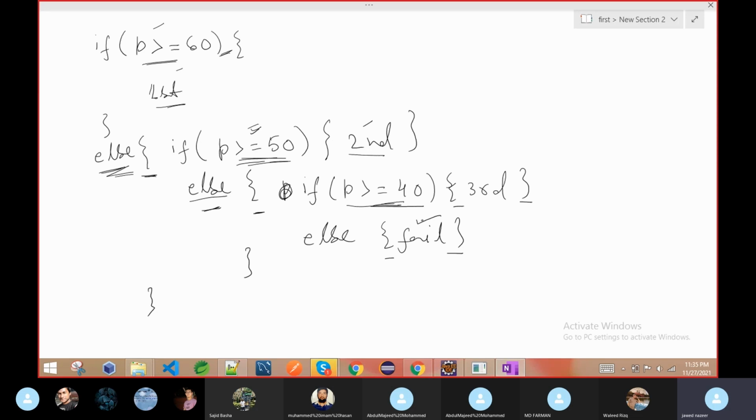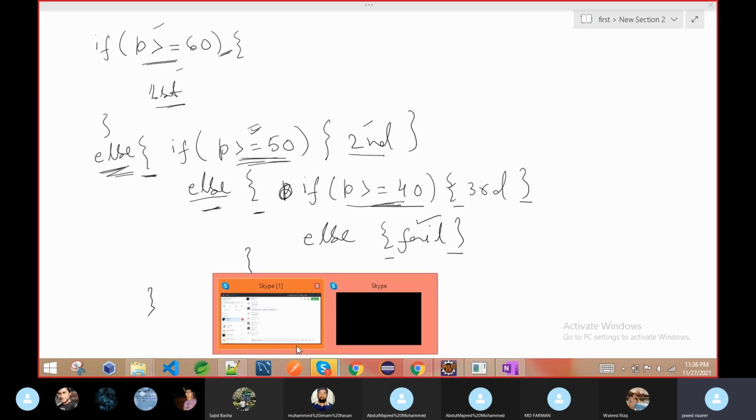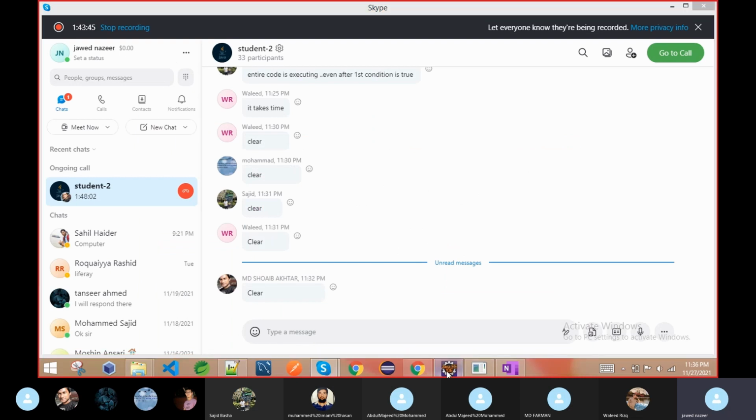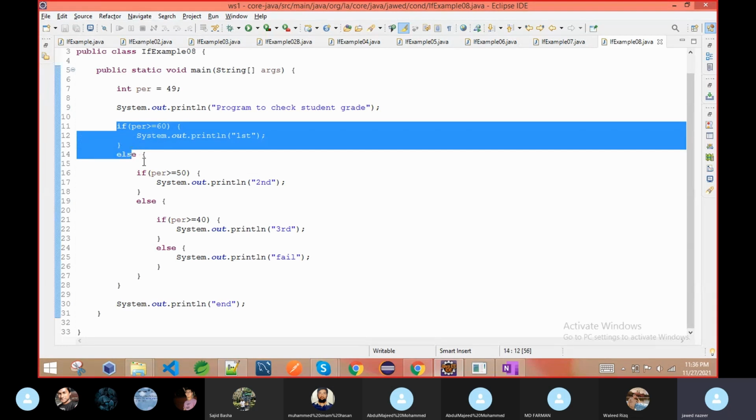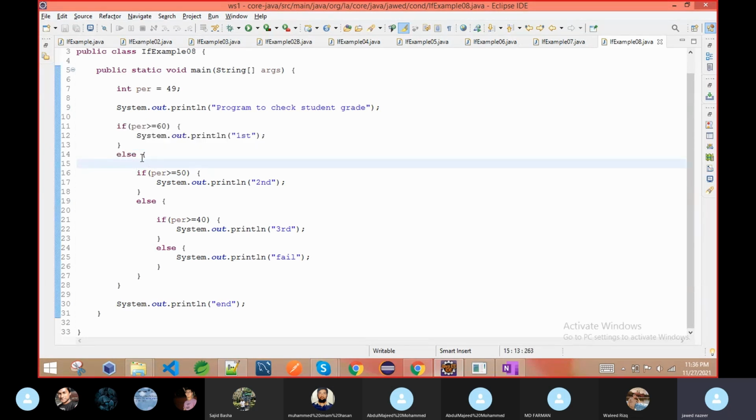So this is an efficient program. Same thing, your program will give you the answer, but there is a huge difference. It makes your program very efficient. So let's see this program. Same thing, if the condition is true, it will come here. It will not come to the else part, because this else is associated with this if, and this else is associated with this one. So for 49, this condition fails, this condition also fails. It will come here. Then it will print third division.